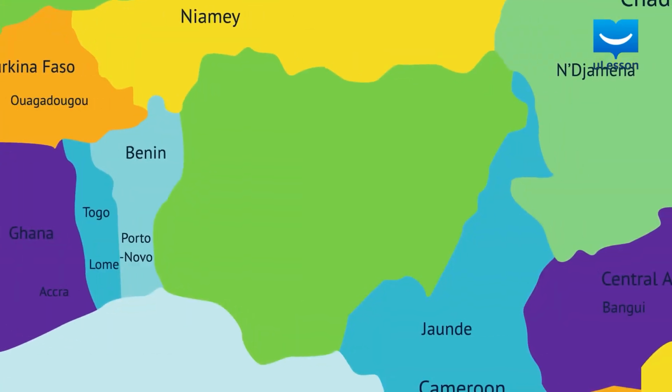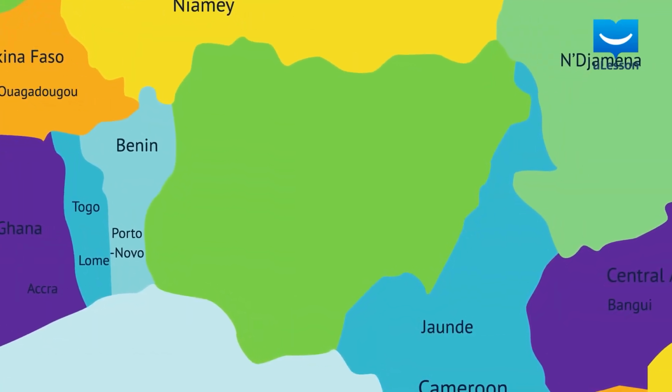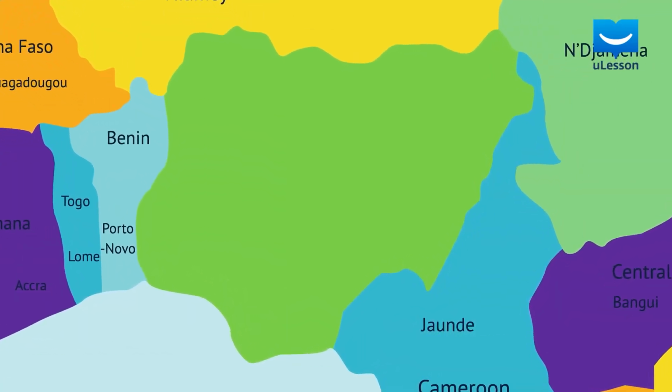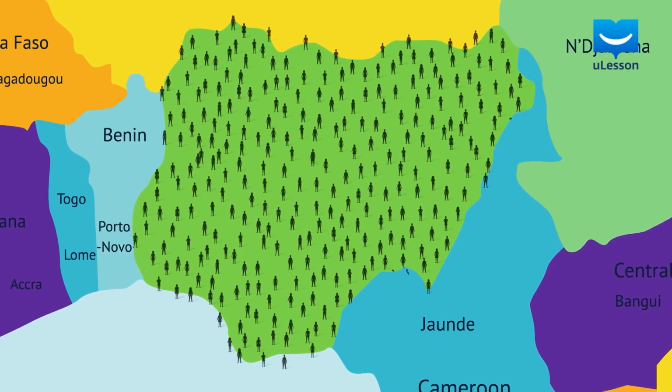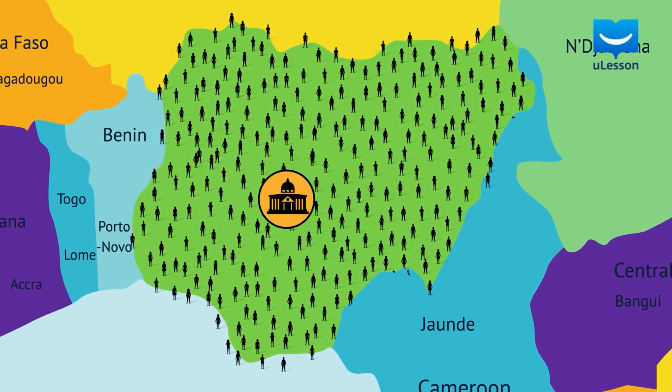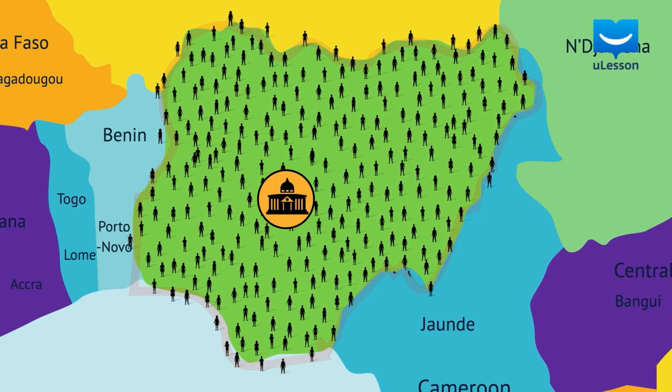Now, a state can simply be defined as a geographical space or territory with a definite population, a government, and borders with sovereignty. A state is a synonym for country. This is not to be confused with a state as a subordinate unit of a federal system. Now, follow through as we break down this definition.